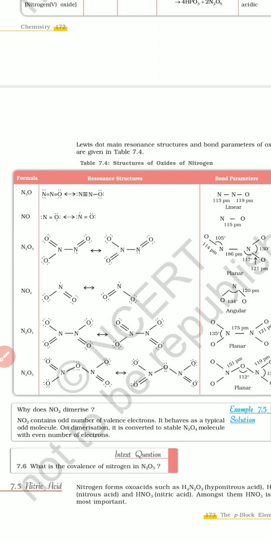Electrons you have to mention carefully, because sometimes they forget to represent them, and then the entire structure will be wrong. If you represent the number of electrons properly, it will be correct. If you do not, the overall structure will be wrong, right? So be careful while drawing structures, especially resonance structures.